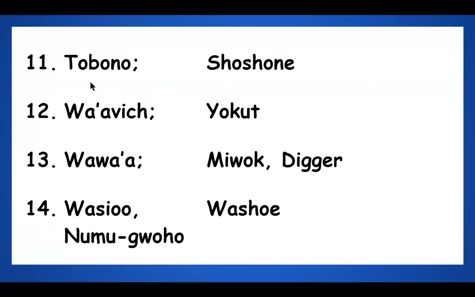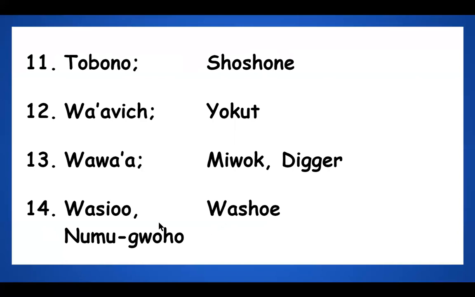11, Tobon. Tobon means Shoshone. Number 12, Waavich. Waavich means a Yokat. 13, Wawa. Wawa means a Miwok or a Digger Indian. Now the word Wawa also means stranger, same word used for a Miwok or a Digger. Number 14, Washio. Washio means a Washoe Indian.